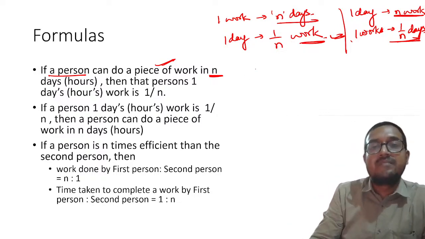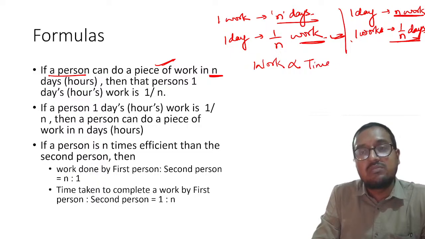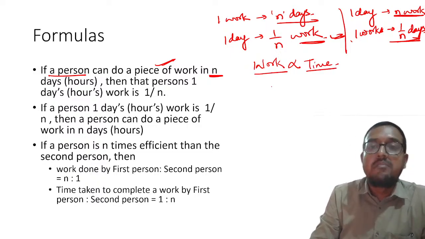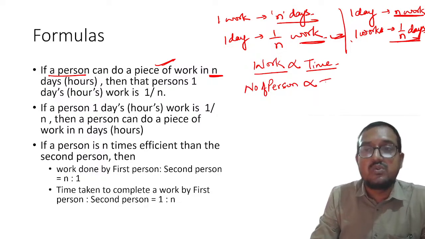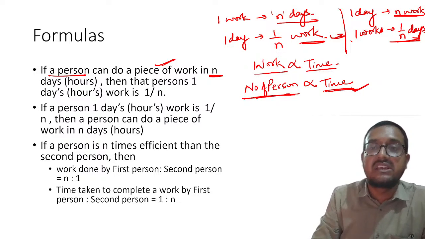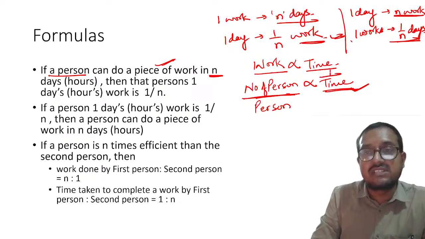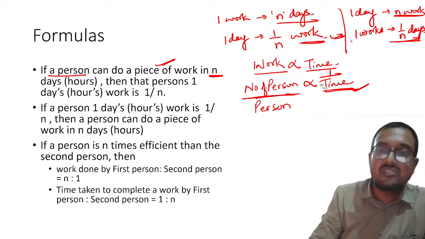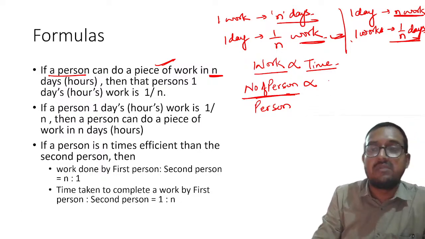So always remember, work is, although directly proportional to time, that more time more work will be there, but number of persons is inversely proportional to time. Please remember, more the number of persons, lesser will be the time taken to complete the work. So please remember this thing. Understood? This is inverse. Wait, I will write it again so that it is very clear. More the number of people, lesser will be the time taken.